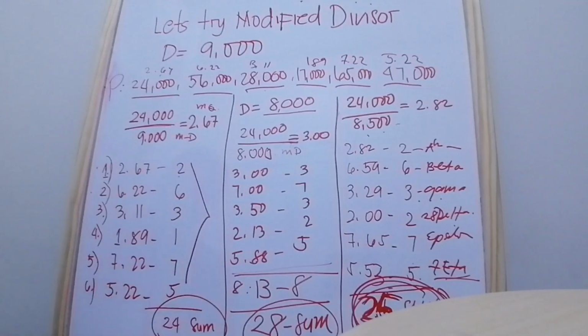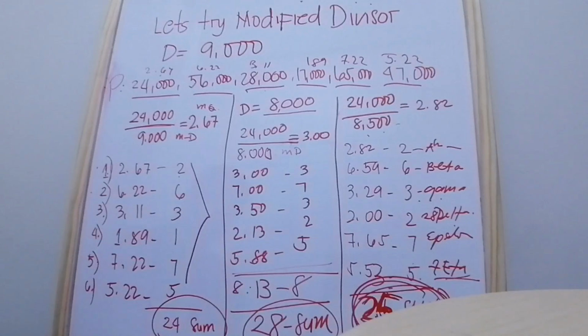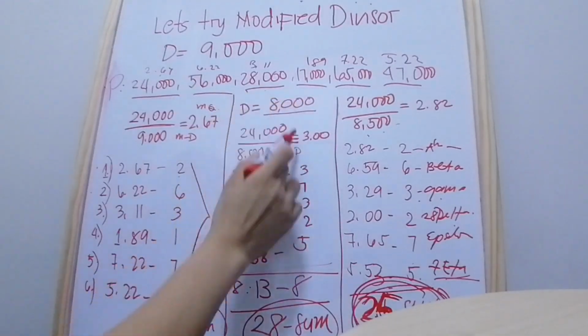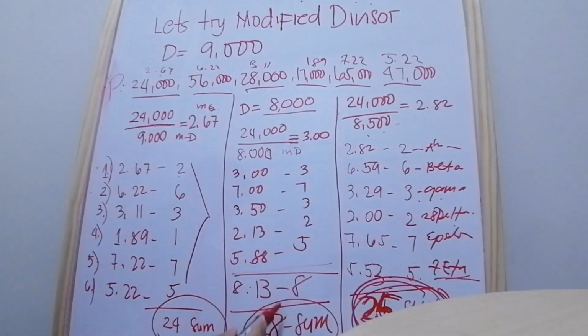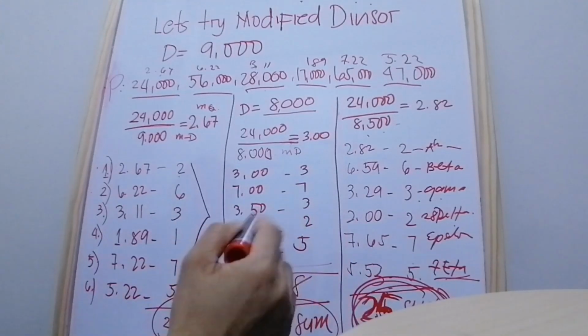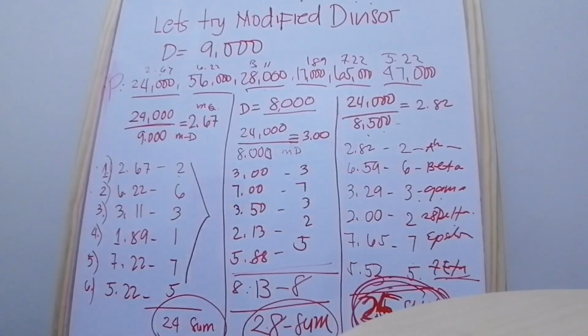So now let's try another modified divisor, because the sum of 24 is very small. Let's try 8,000, right? The same situation, you just divide by the modified divisor. So the result is 28. Now the sum of 28 is bigger. So let's try again so that we can find the 25 seats. That is the one we have to find out.